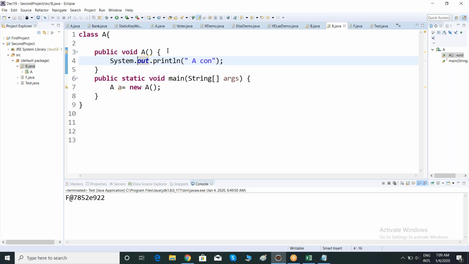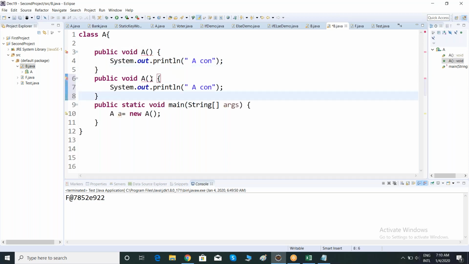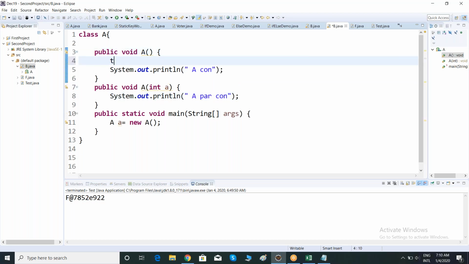And again we have keywords called super constructor call and this constructor call, right? Whenever you have a default constructor and a parameterized constructor, if you want to execute multiple constructors by using a single object, you can use the keyword this, with parentheses. Within the parentheses you have to supply the parameter so that it can recognize this is the single parameterized constructor.